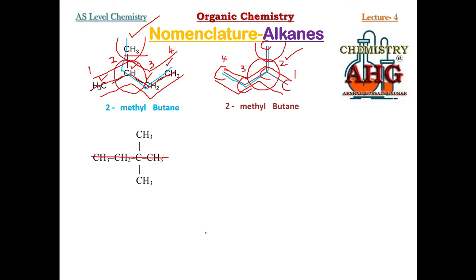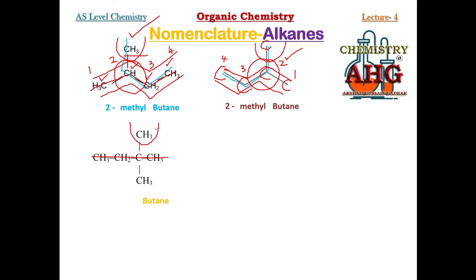How many carbon atoms are present there? You can see there are 4 carbons. So what will be the name of this straight chain? The parent name, having 4 carbons and single covalent bonds, will be butane. But how many branches does this carbon chain have in this case?